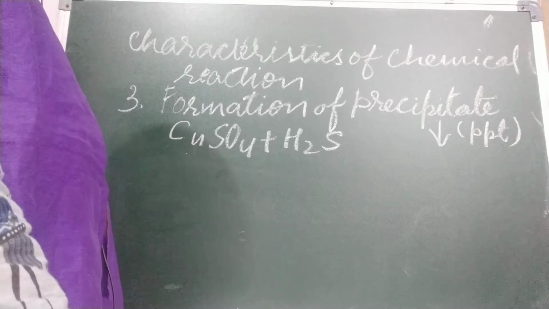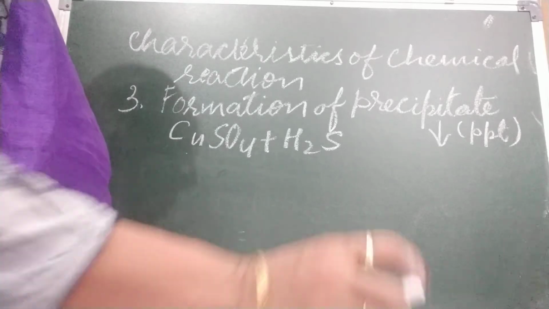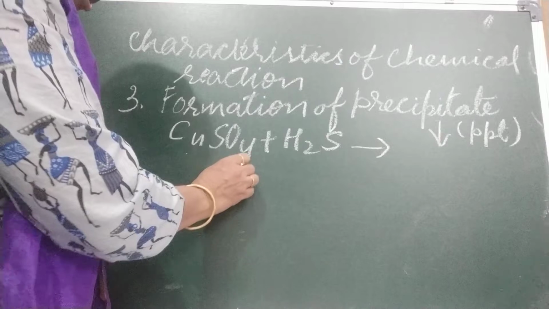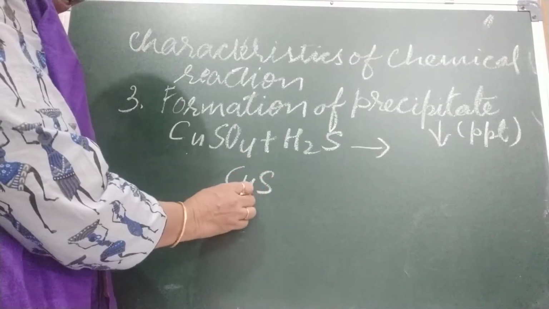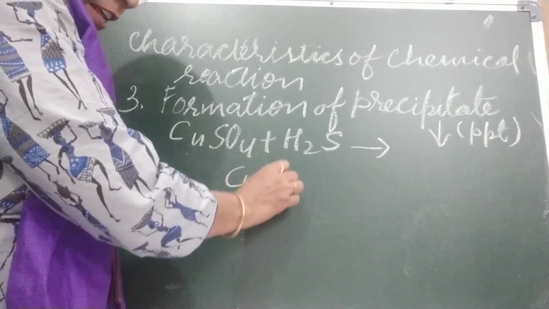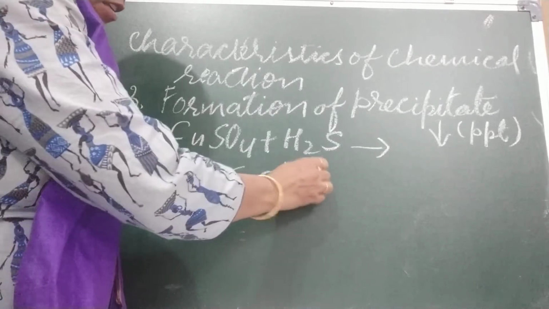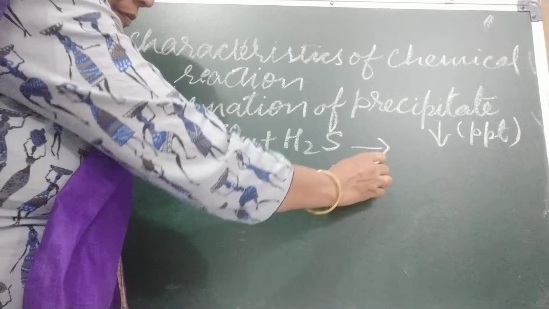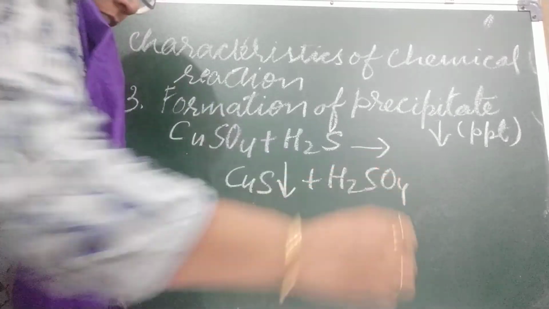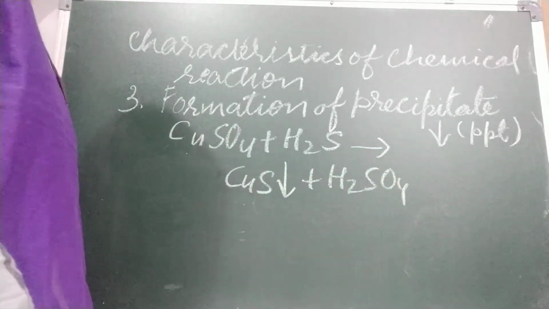A black precipitate of copper sulfide is formed. After the reaction, CuS, copper sulfide, is formed. This is black in color. Black PPT is formed. It settled down, and sulfuric acid is formed. Okay, so this is the change in color.